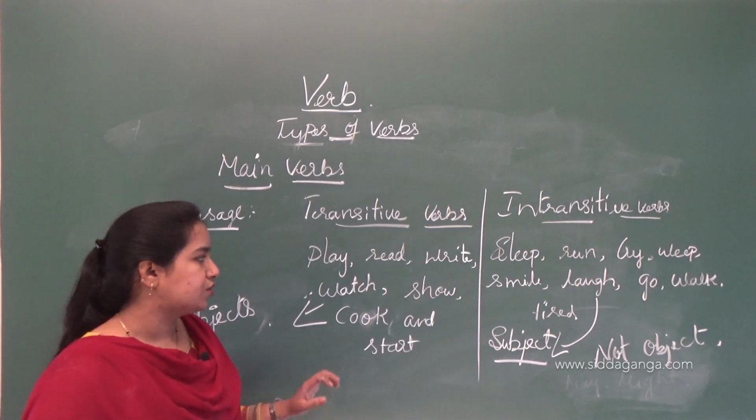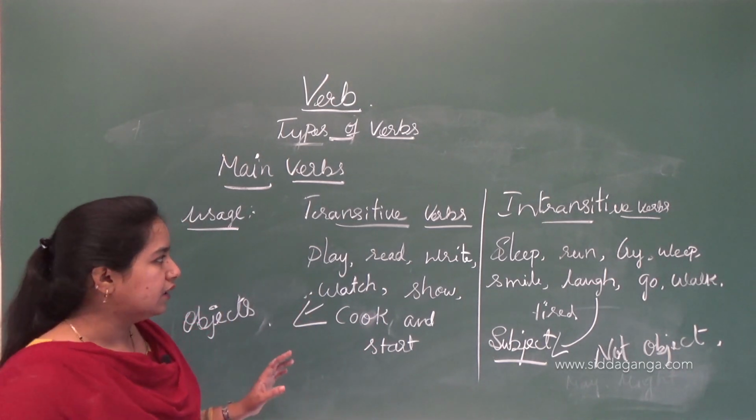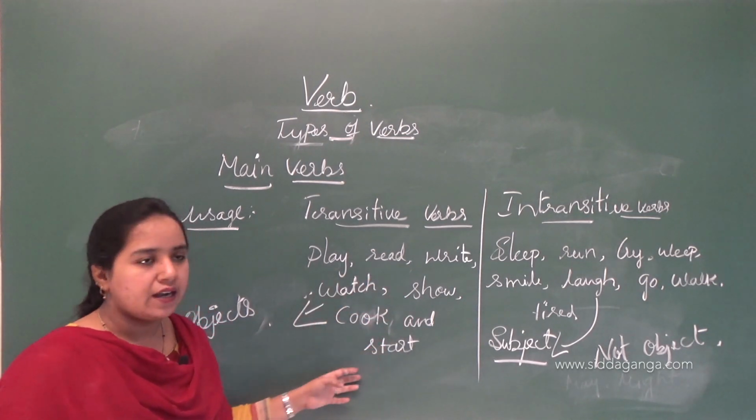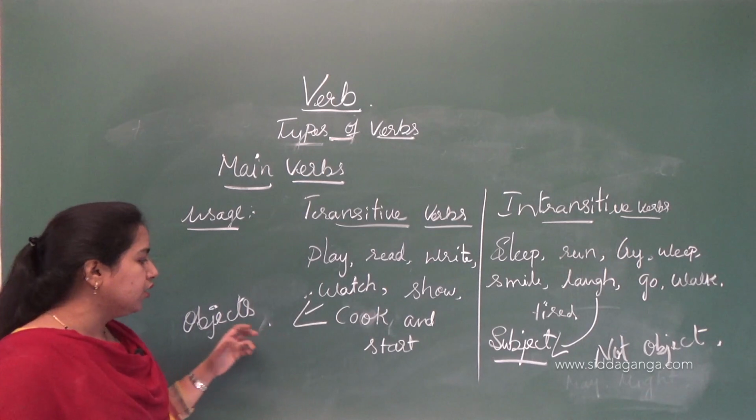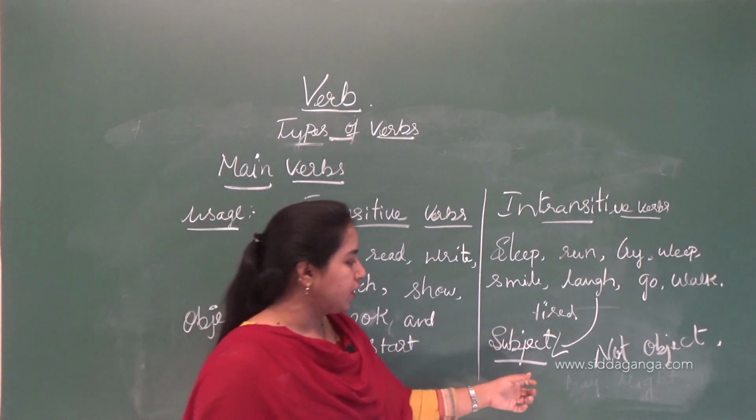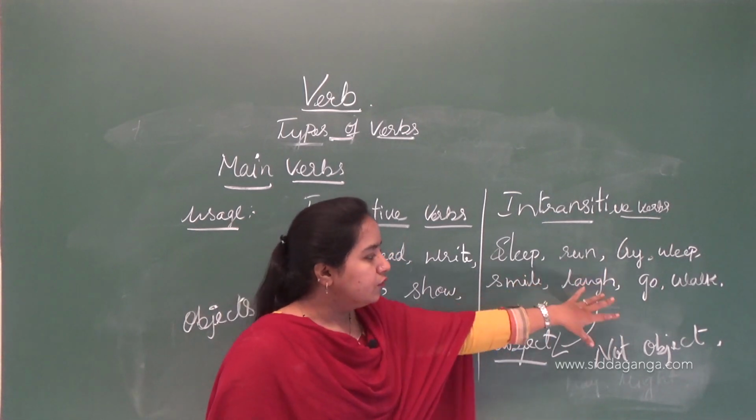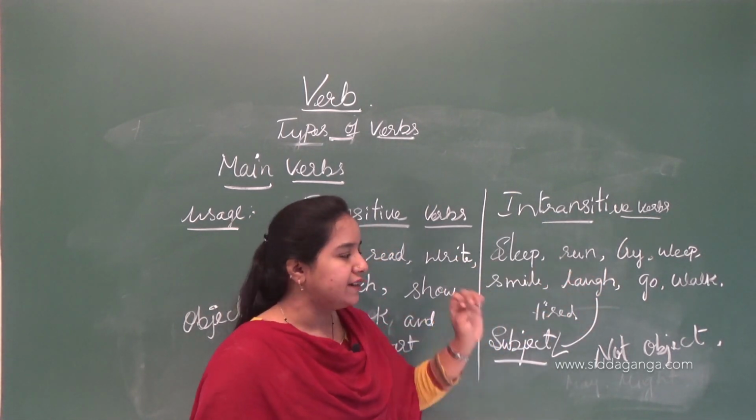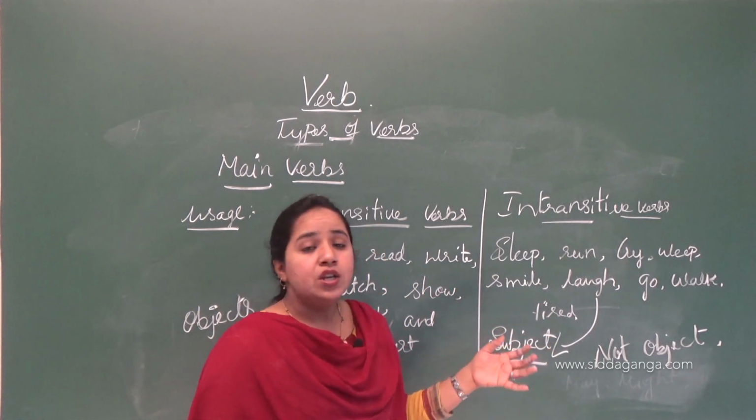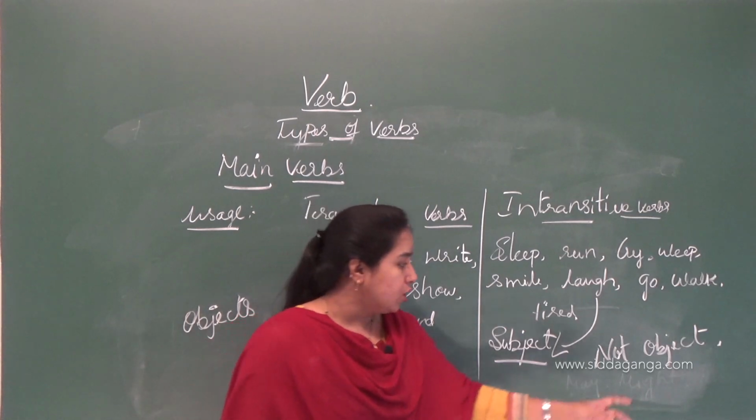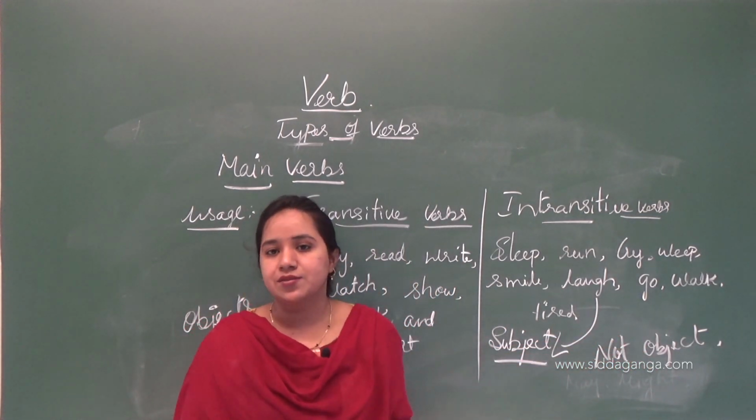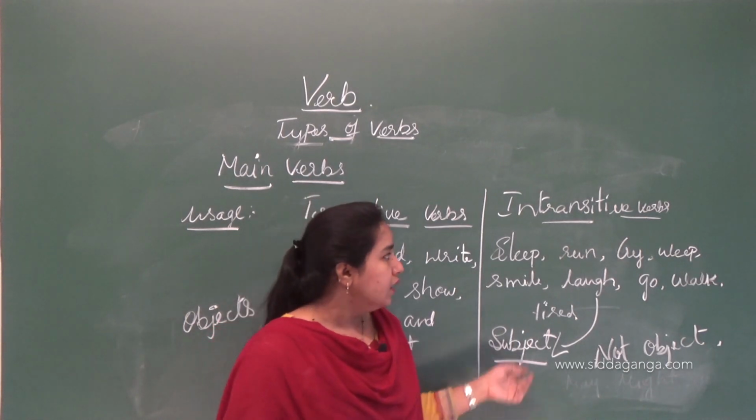I hope that you have understood. So once again I am going to explain here. Transitive verbs are play, read, write, watch, show, cook and start. These are actions which depend on objects, so objects are involved here. But in intransitive verbs, you can see action verbs like sleep, run, cry, weep, smile, laugh, go, walk, tired. They depend on subjects, not objects. There is no object, only the subject has to do it. A person has to do it. So that is called an intransitive verb.